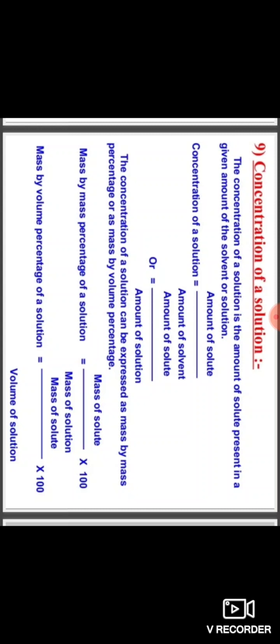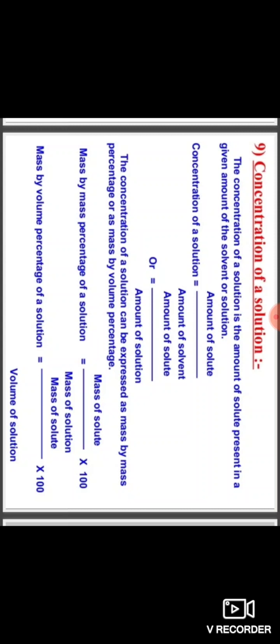And then mass by volume percentage of a solution is equal to mass of solute by volume of solution into 100. To recap: the concentration of a solution is the amount of solute present in a given amount of the solvent or solution.